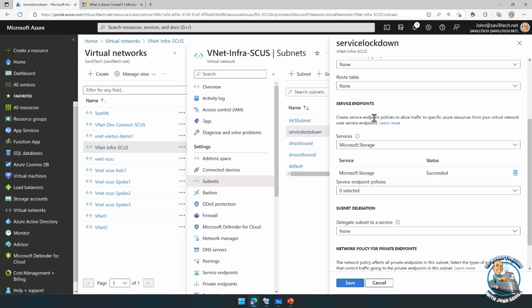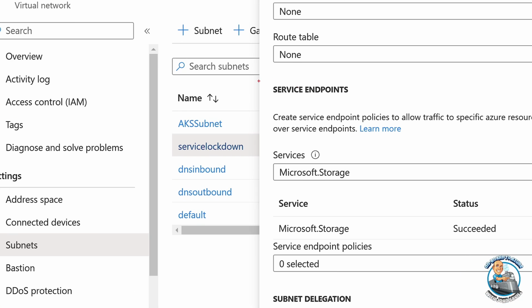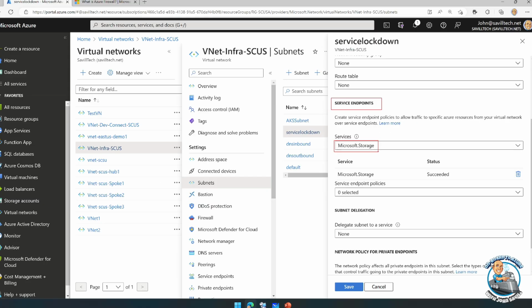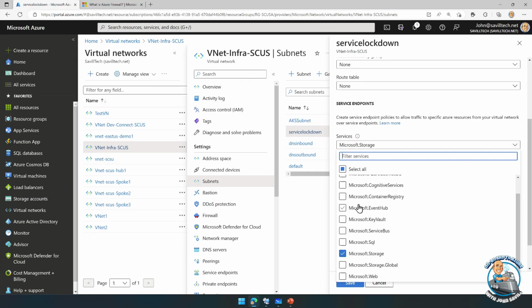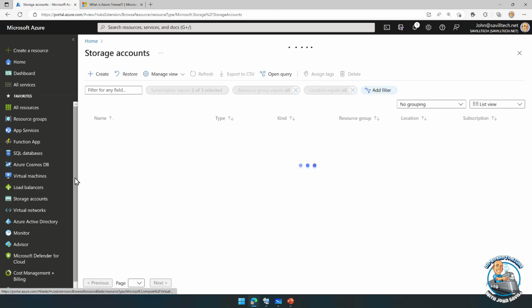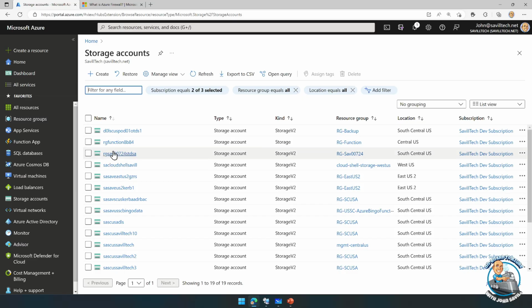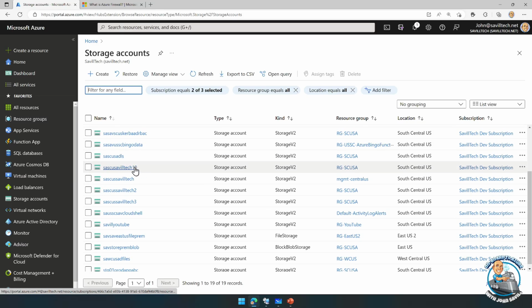We can see service endpoints, and we can see I have added it for storage. That's super easy. We have the drop down. I could select other services that I want to enable service endpoints for. Then on an instance of that particular service, it has to be the same region.